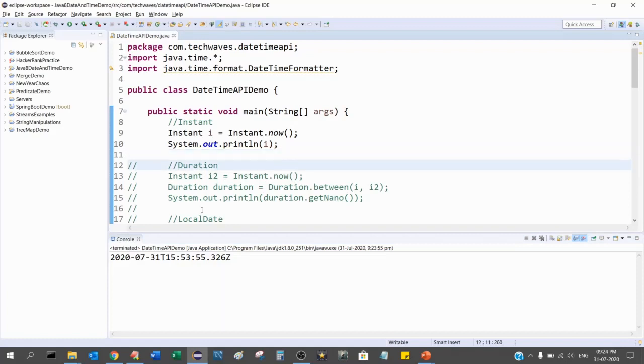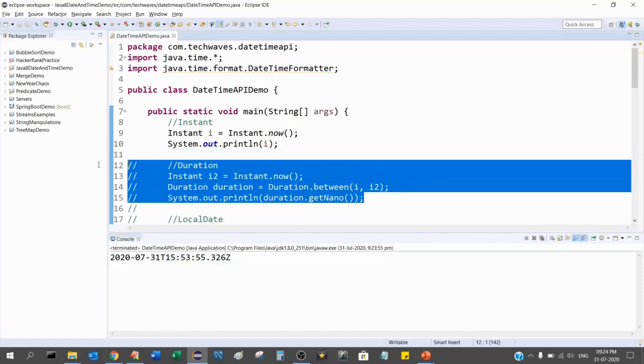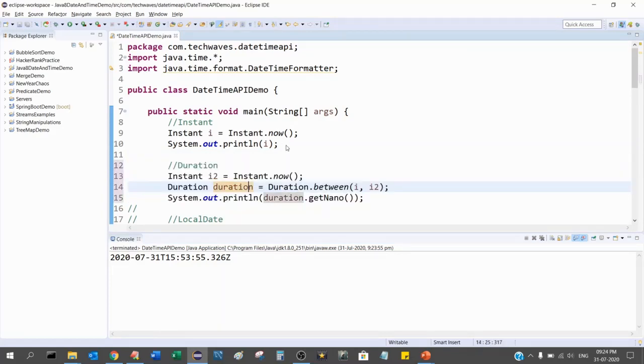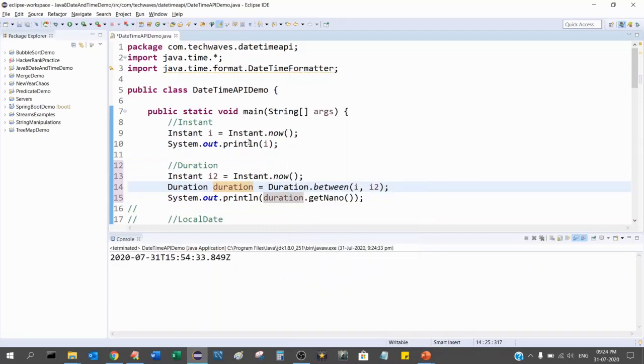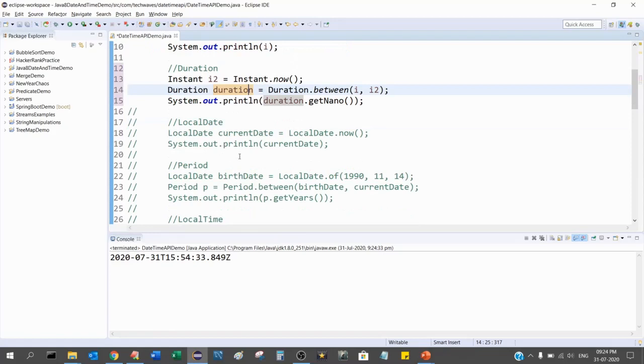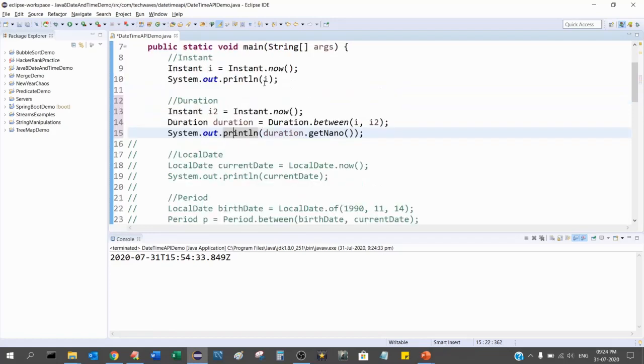Now let us see this one. I'm running Duration. Duration, as I said, is the time difference between two instants. Instant i is now, and instant i2 is this.